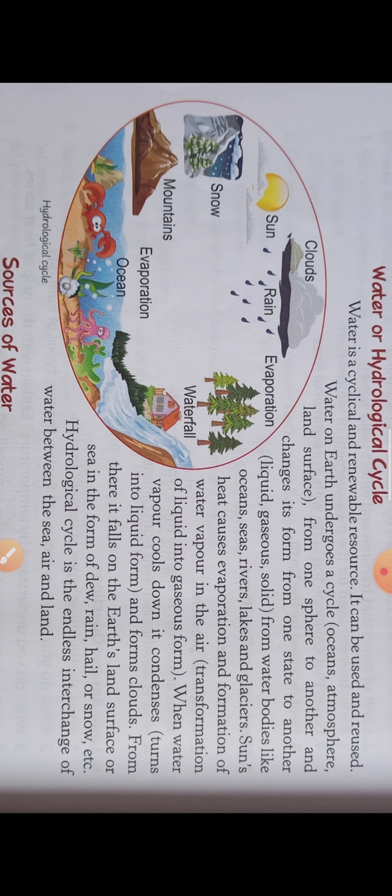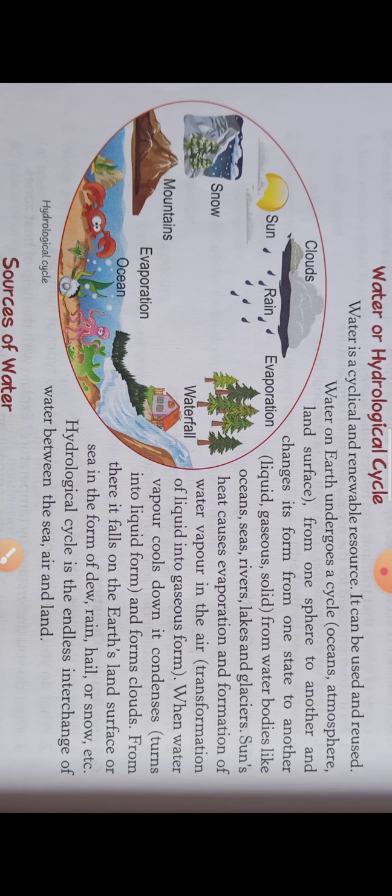Now the question is, what is water cycle? It is the endless interchange of water between the sea, air and land. Or in simple words you can say, it is the continuous process in which water changes from one form to another, and it begins from the surface of the earth, goes to the atmosphere and comes back to the surface of the earth. This is a never ending process.